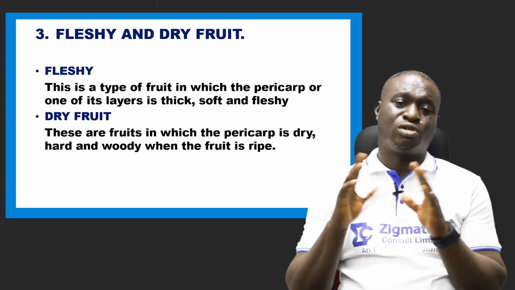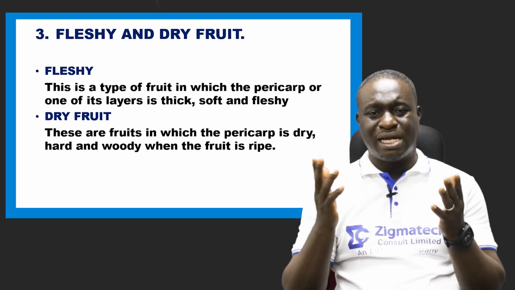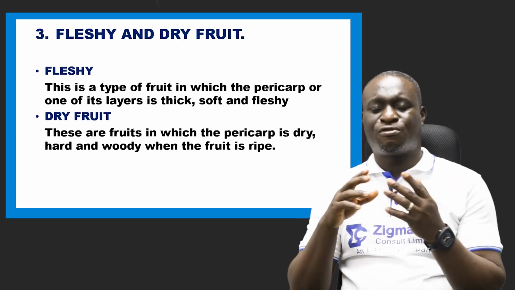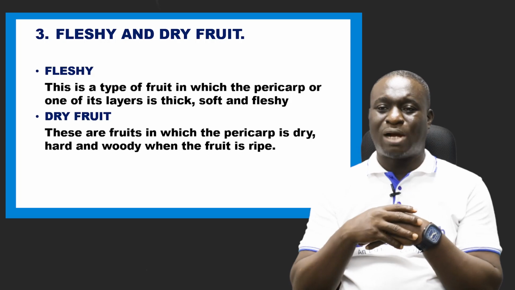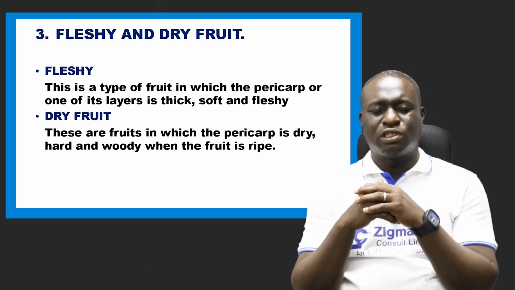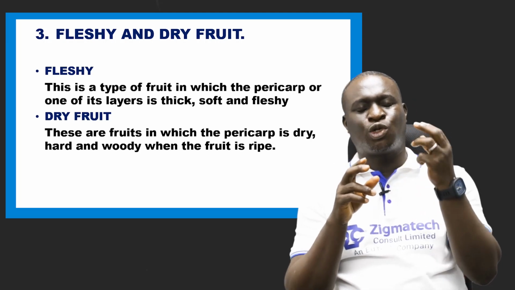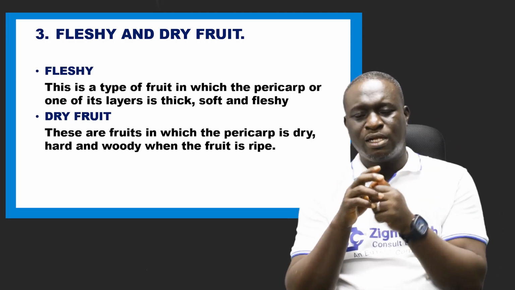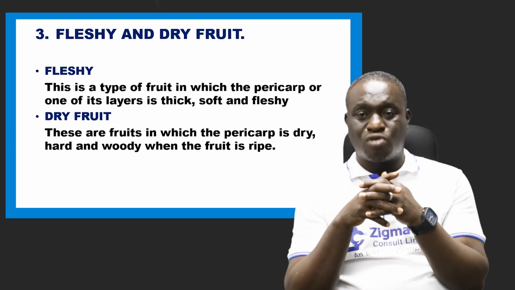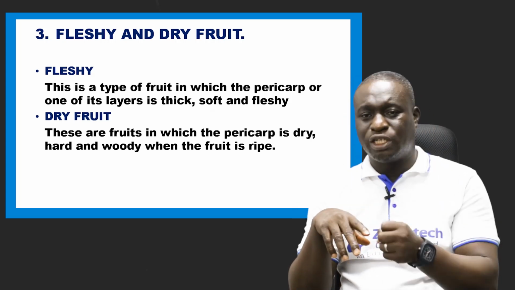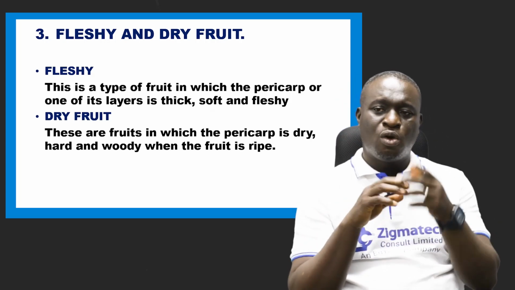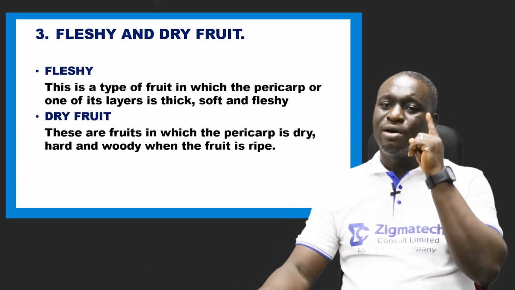We also have the dry fruits. We'll be talking about some of them later. They are fruits in which the pericarp is dry. It's actually the opposite of a fleshy fruit that is thick, soft, and fleshy. But this one is dry, hard, and woody when the fruit is ripe. Dry, hard, and woody. We'll see some examples of them.